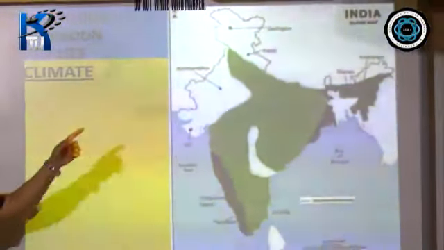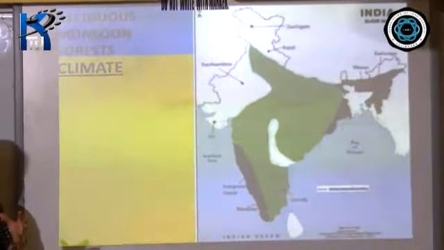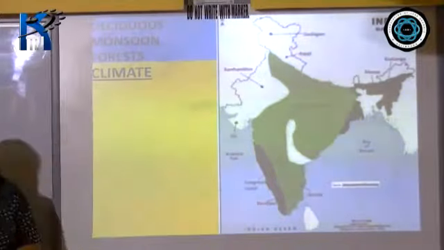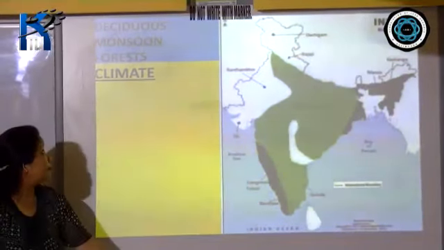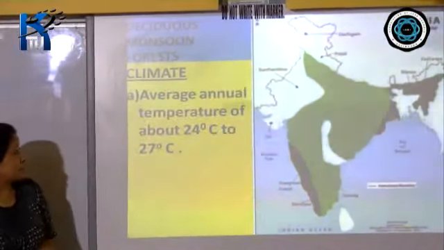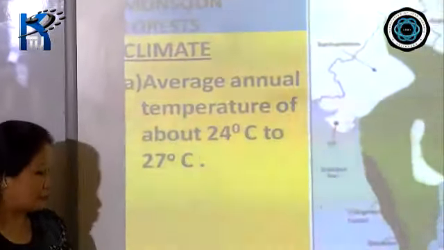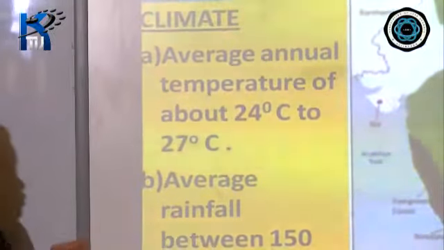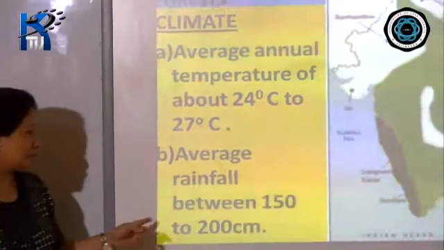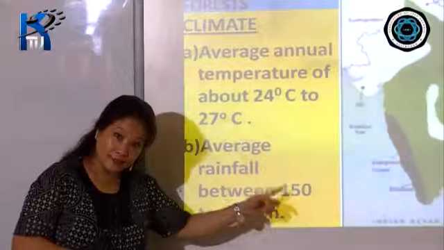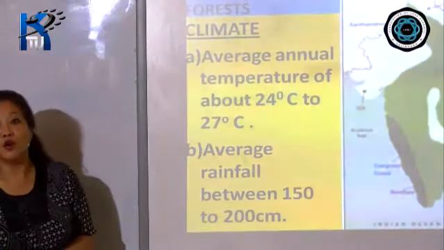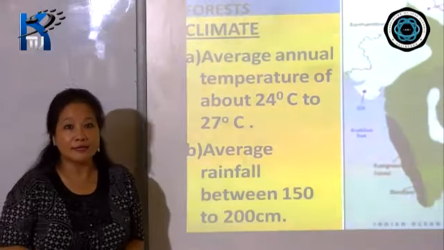The largest area of natural vegetation in India is covered by deciduous monsoon forest, right? The climatic condition again over here, the average annual temperature ranges from 24 degrees Celsius to 27 degrees Celsius, and the rainfall again, this is also an area of heavy rainfall, which is ranging between 150 to 200 centimeters.